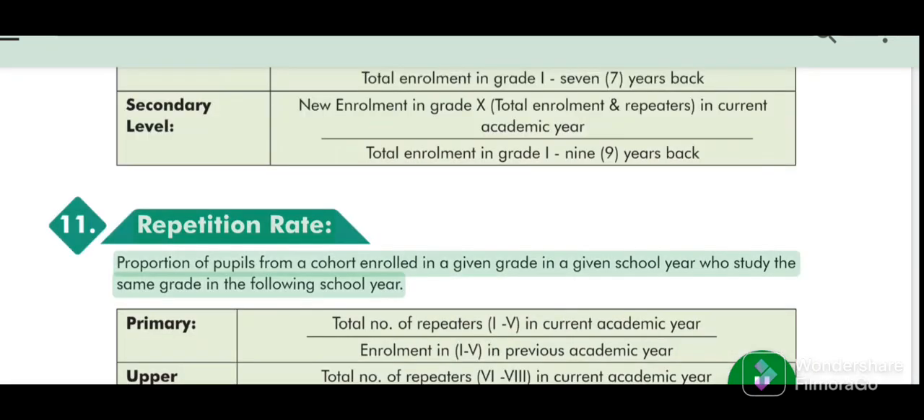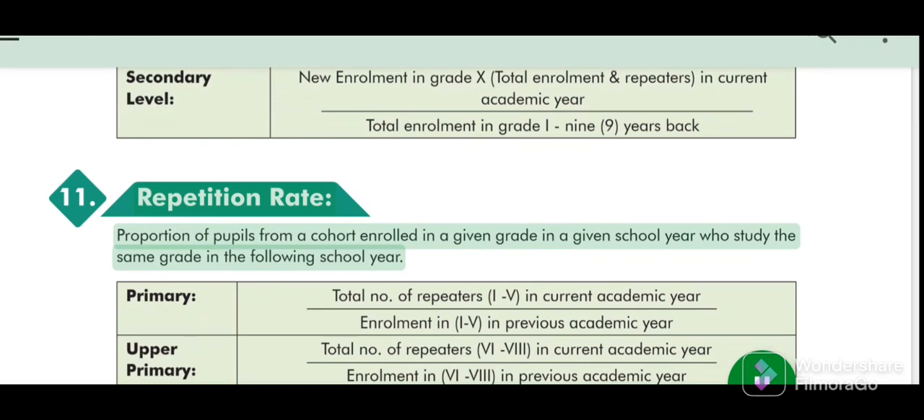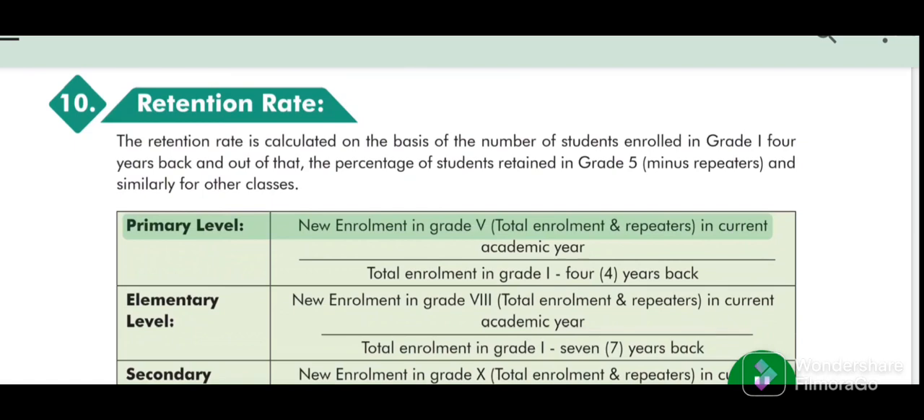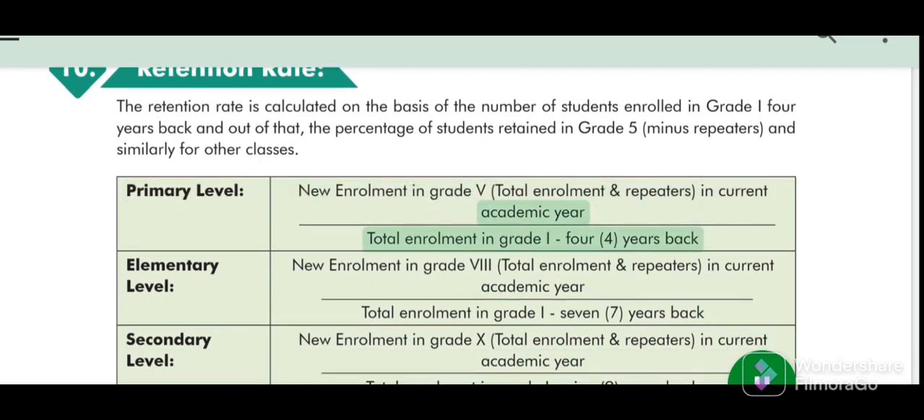11. Repetition rate, proportion of pupils from a cohort enrolled in a given grade in a given school year who study the same grade in the following school year. Primary level, new enrollment in Grade 5. Total enrollment and repeaters in current academic year. Total enrollment in Grade 1 4 years back.